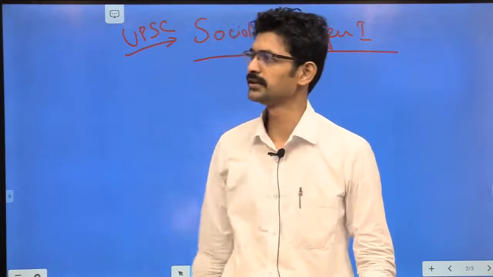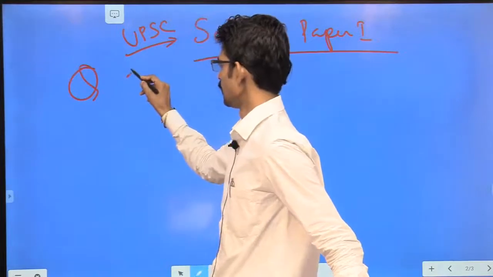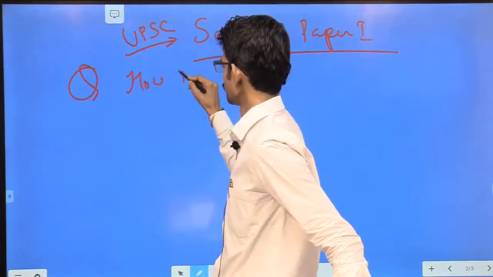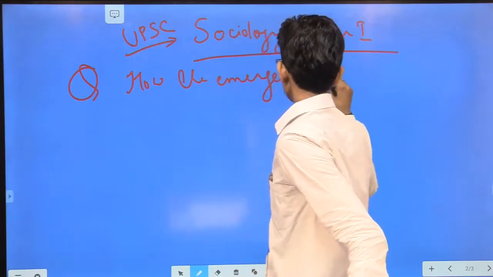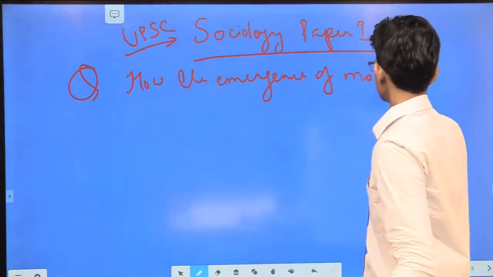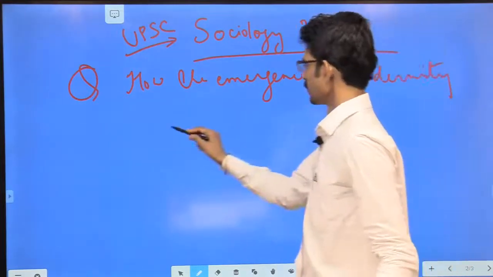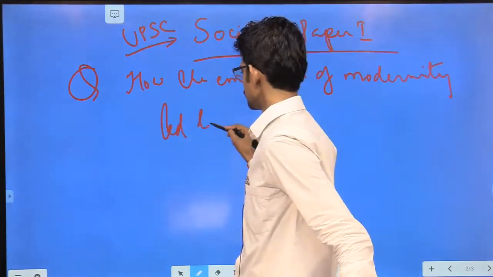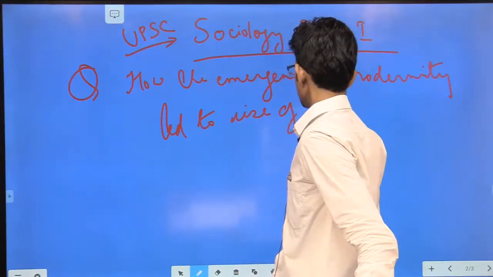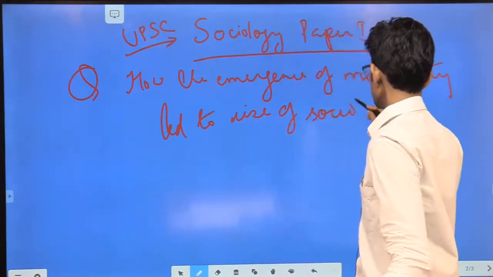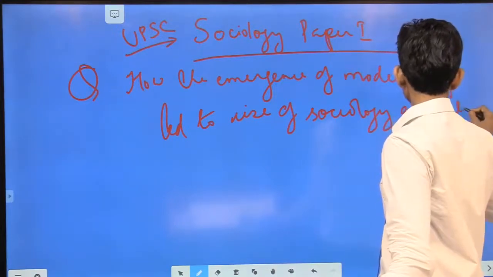So let us see a question in UPSC, for example: how the emergence of modernity led to the rise of sociology as a subject.